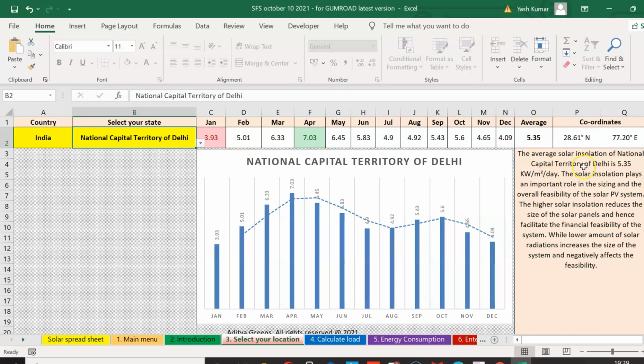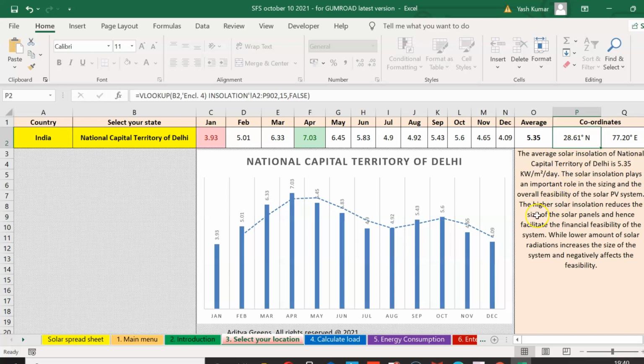If we look at the coordinates of New Delhi, these are 28.6 degrees north and 77.2 degrees east. 28.61 degrees north means that it lies in the northern hemisphere and is 28.61 degrees away from the equator. Latitude is the angular distance of any location north or south of the equator.